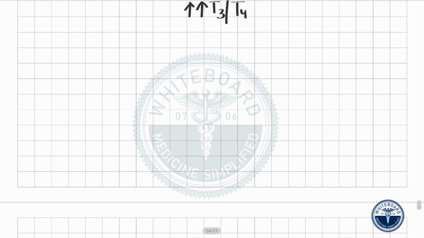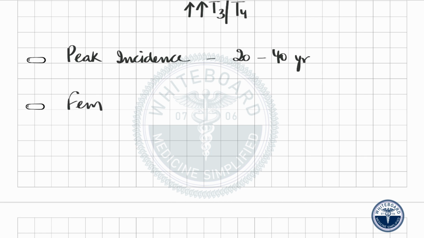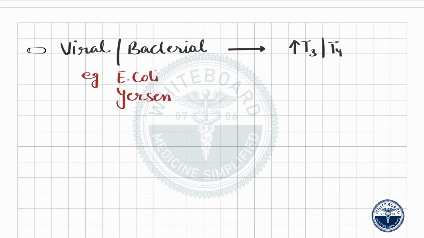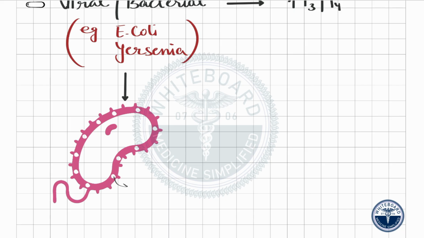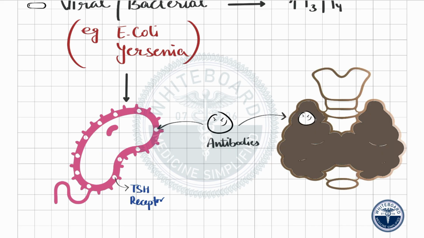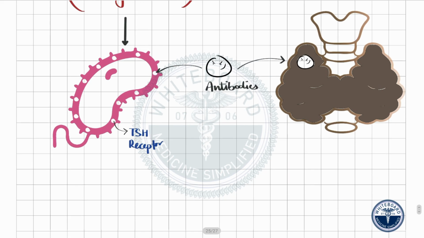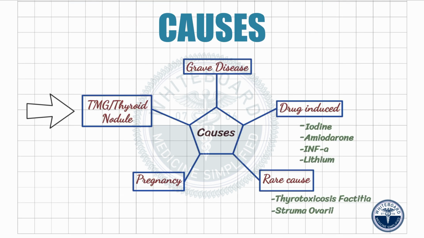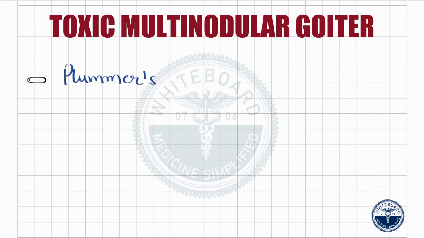It may occur at any age, with a peak incidence between 20 to 40 years of age. Females are affected 5 times more commonly than males. Hyperthyroidism may be triggered by viral or bacterial infections, for example, E. coli and Yersinia. These organisms possess cell membrane TSH receptor. Antibodies produced against these microorganisms can cross-react with the TSH receptor of the body because of their molecular mimicry and can cause hyperthyroidism.